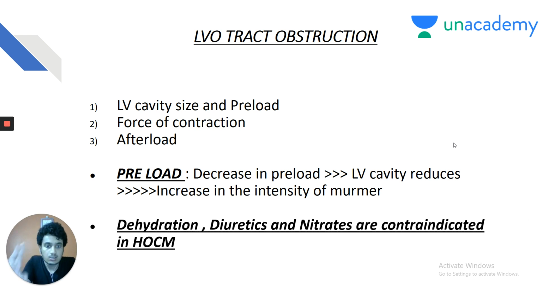Dehydration, diuretics, and nitrates are contraindicated in HOCM patients because they decrease the preload. Dehydration, loss of body fluid. Diuretics, loss of body water in the form of urine. Nitrates cause vasodilation and decrease the preload. All these decrease the preload and increase the level of left ventricular outflow tract obstruction, and it can lead to increase in the intensity of the murmur.